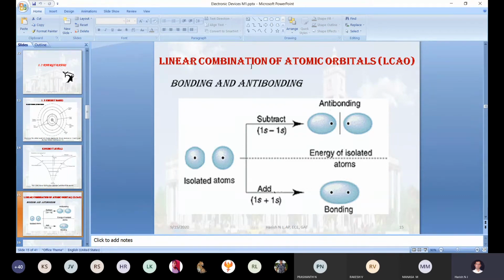Hence we call it a linear combination. What is atomic orbital? Orbital means probability of finding the electron, where the probability of finding the electron is more. So that is the meaning or justification of the title.